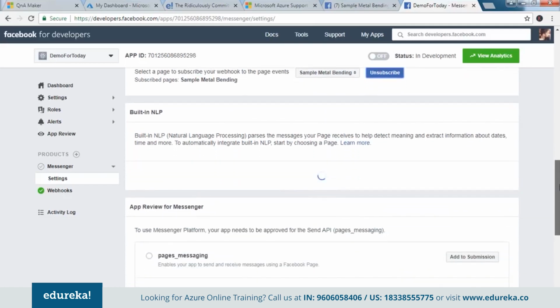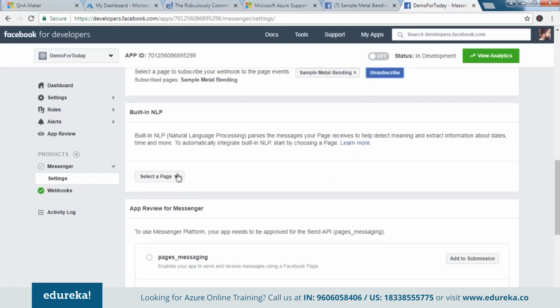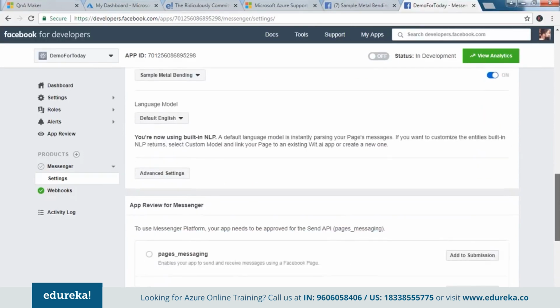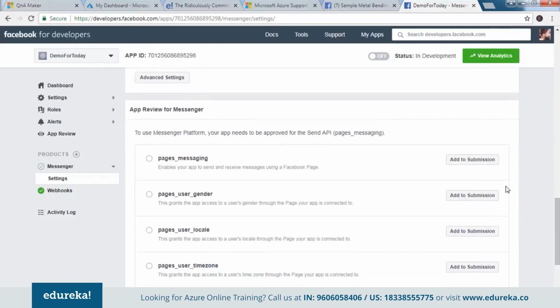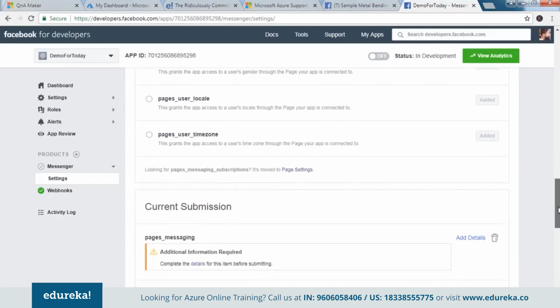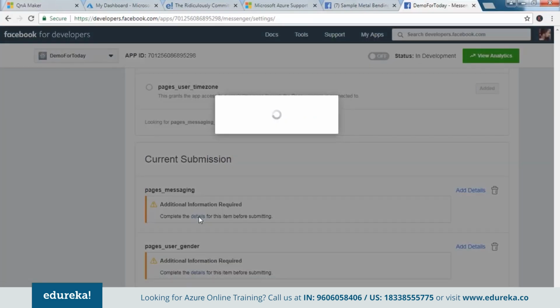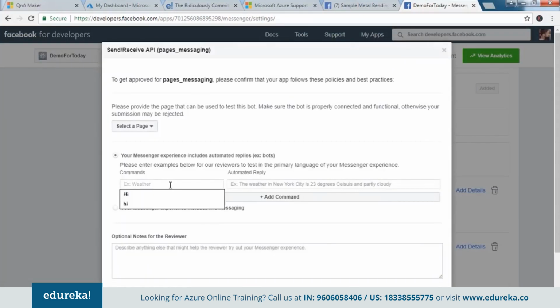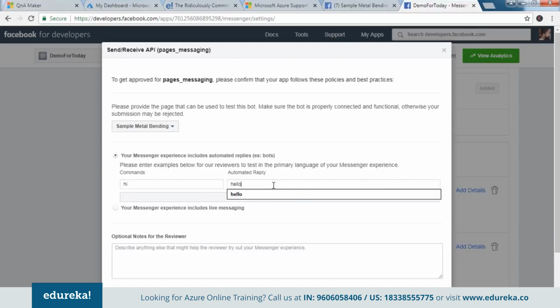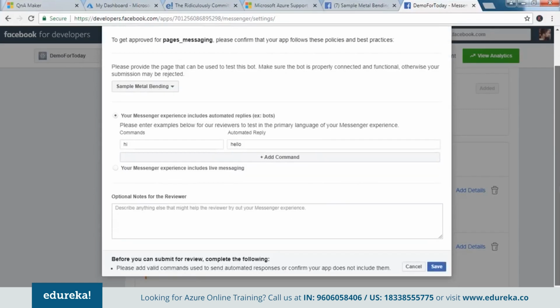My next job is NLP. Sample metal bending. I say yes. And add all these to submission. There are certain details that you need to enter. One is as in what kind of communication would you like to have here. First select the page. If I say hi, give me a reply saying hello. Okay, and I just scroll down here and I say save.